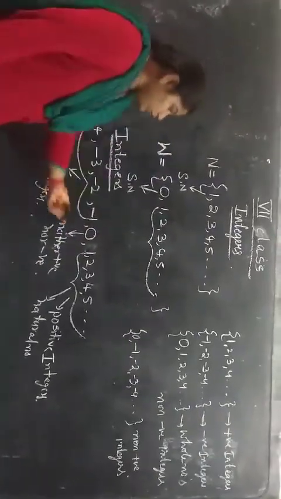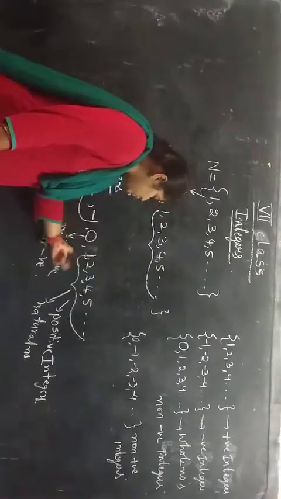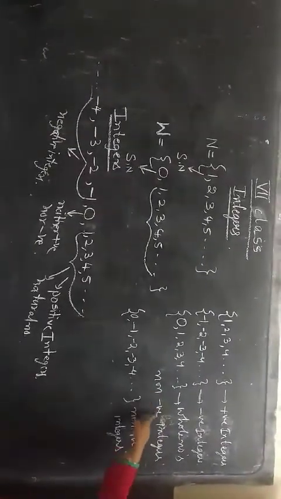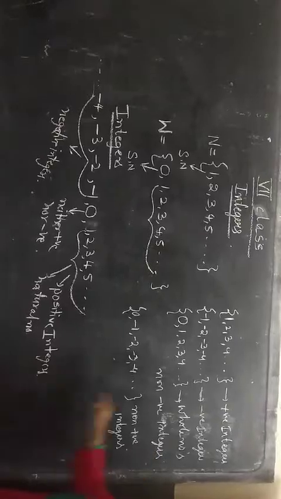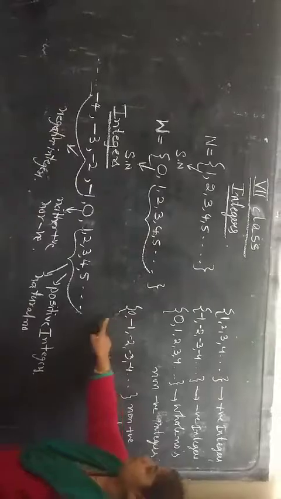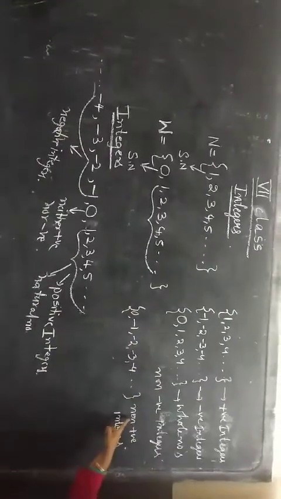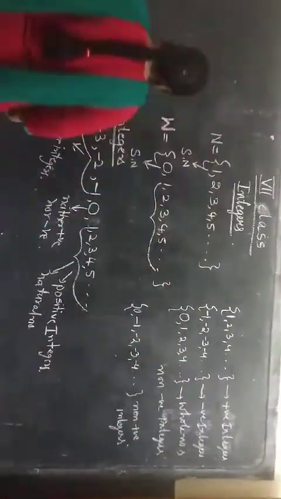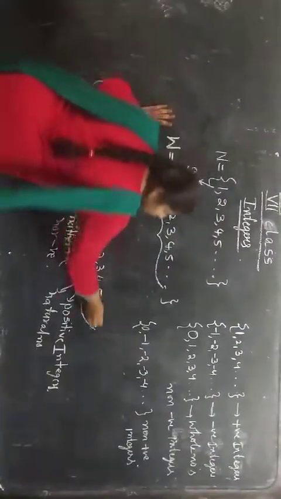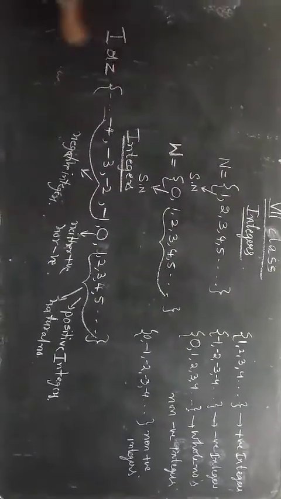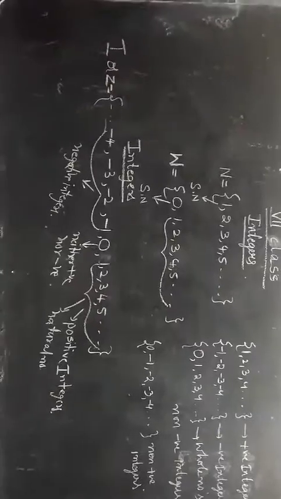If I include 0 with the positive numbers, we call that whole numbers, and these whole numbers can also be called non-negative integers. And next we have negative numbers. If you include 0 with these negative numbers, that will be called non-positive integers. And how do we denote the integers? We denote the integers with I or Z.